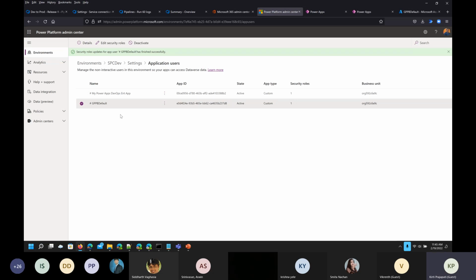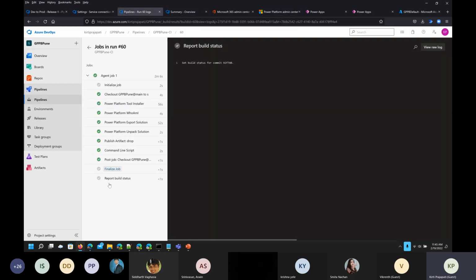Then we need to go to Azure DevOps again. So we have to create that bridge, the service connection, now for this one. So let's see where we are. Okay, so almost done. Once this is done, we will be able to move ahead.